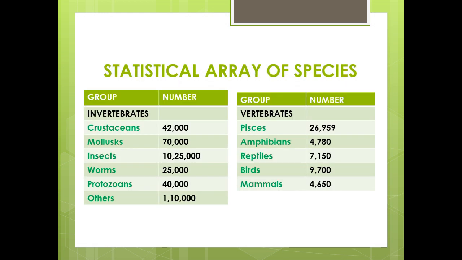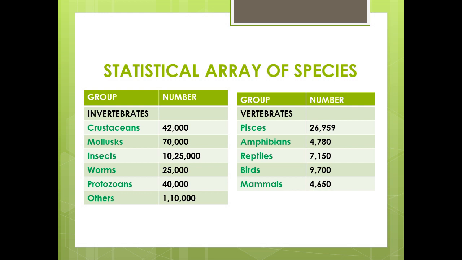On this planet, 70% is occupied by the animals and 22% comprises of plants including algae, bryophytes, pteridophytes, gymnosperms and angiosperms. Now, if you look at the different groups here, in invertebrates, you find crustaceans 42,000 species, mollusks 70,000, insects 10,25,000.